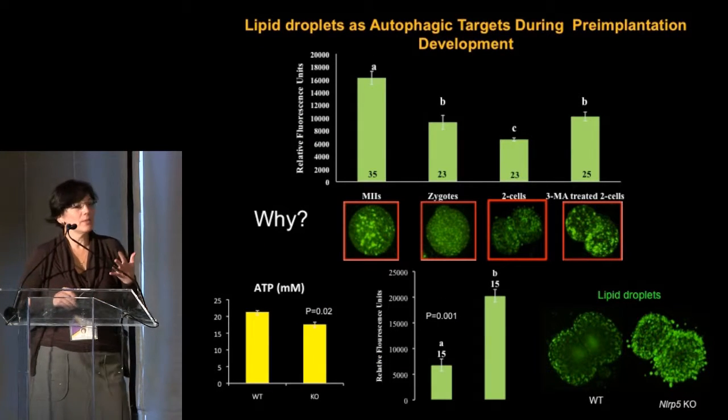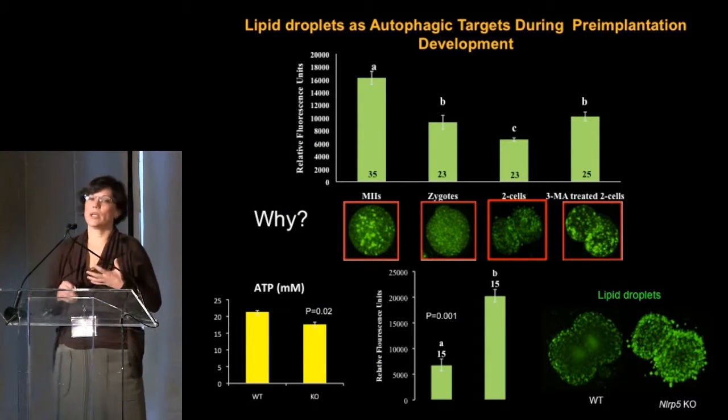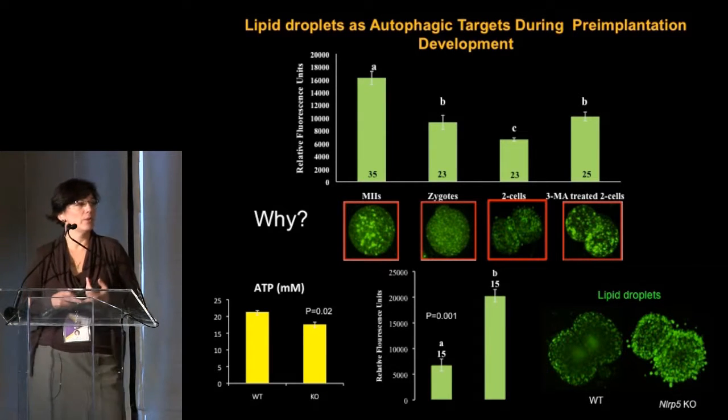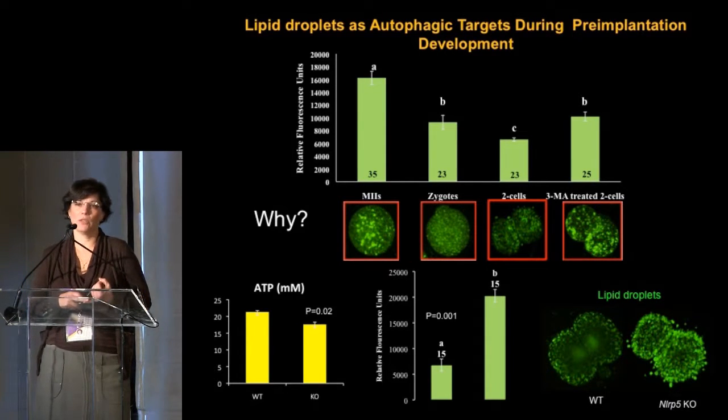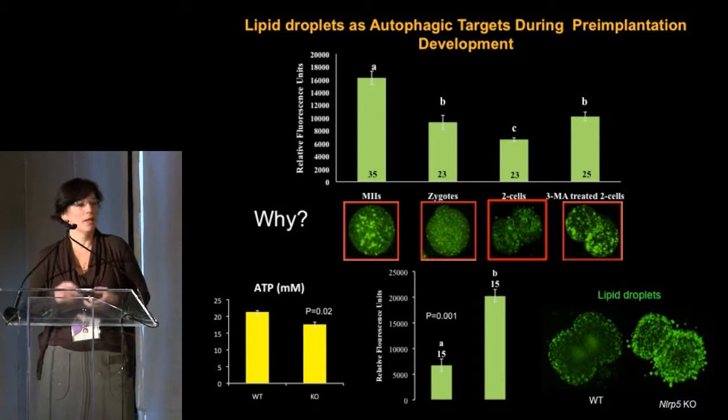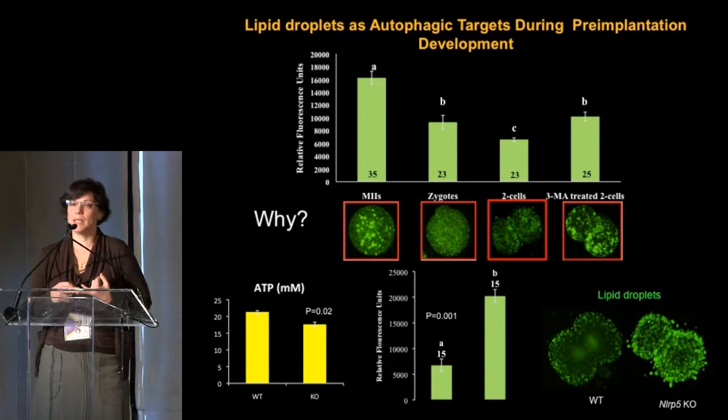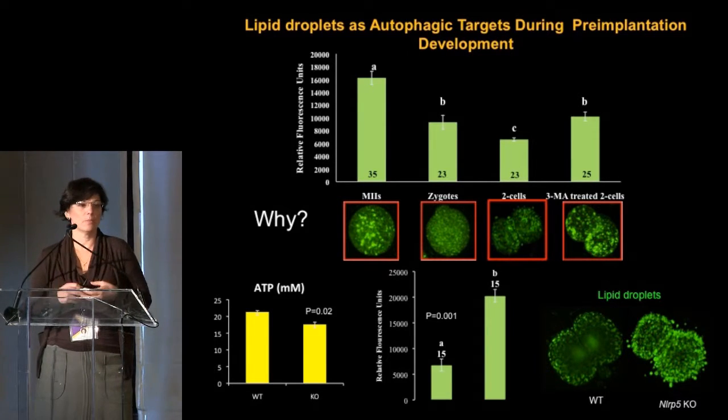Okay, we were also thinking what could be the targets of autophagy at this stage, and we found no evidence that mitochondria could be the target in the mutants, because we actually see fewer mitochondria. If there is no autophagy, there should be more mitochondria. We didn't see accumulation of P62, which is a cargo protein that carries proteins to autophagy. No accumulation of ubiquitin aggregates, which is also a target of autophagy. So what else could it be?